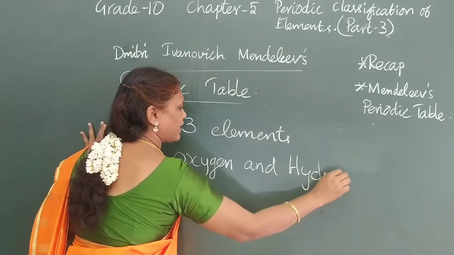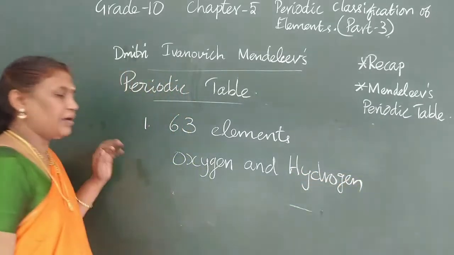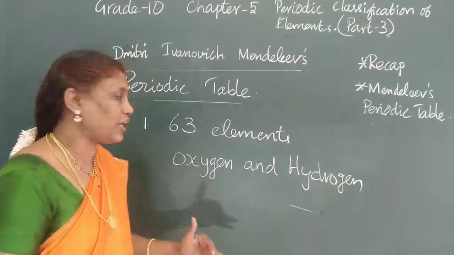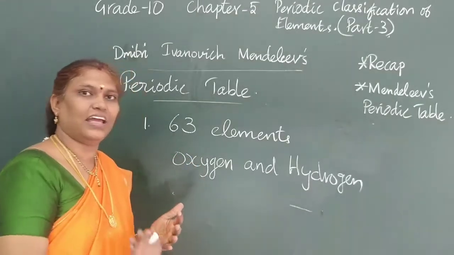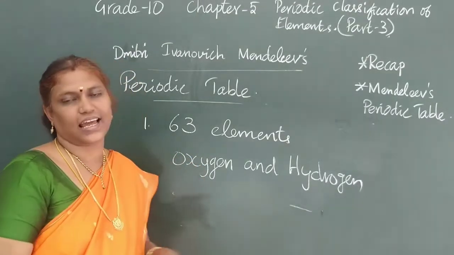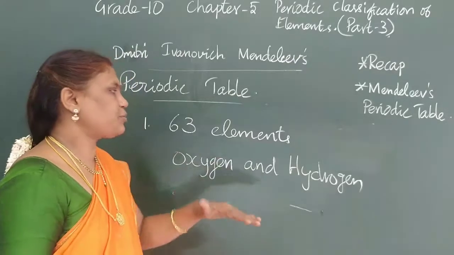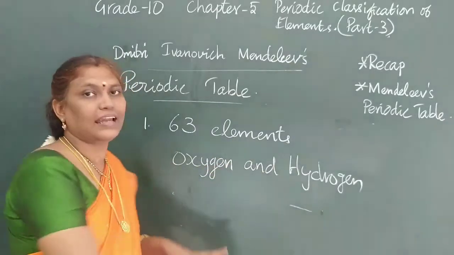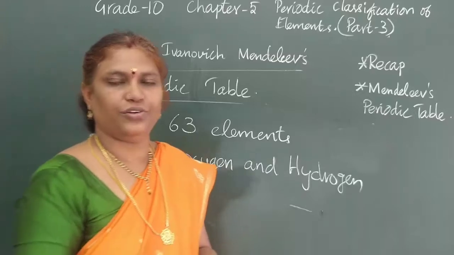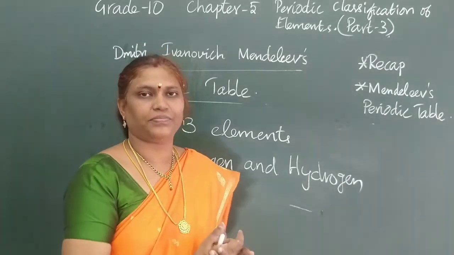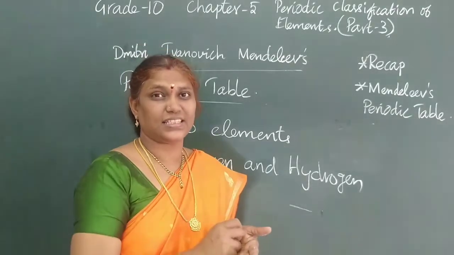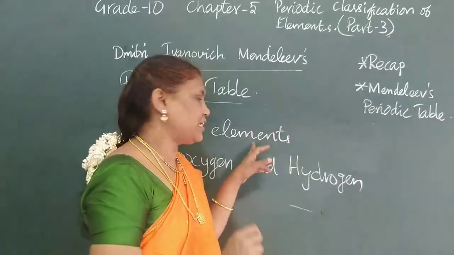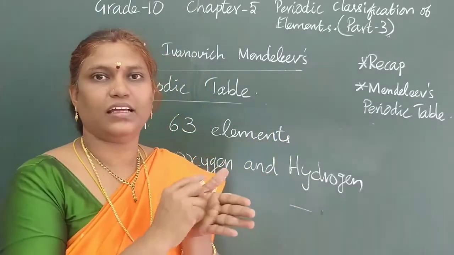Why did he choose hydrogen and oxygen? Most of the elements are highly reactive with oxygen and hydrogen. That is why he chose how the elements react with them, and according to how they react, he made a chart for each element.